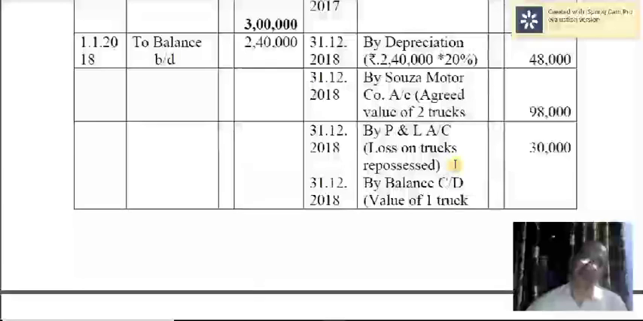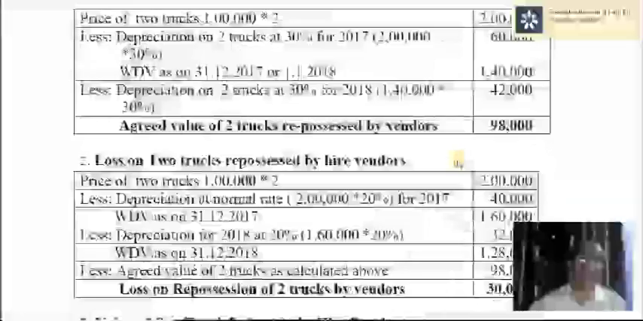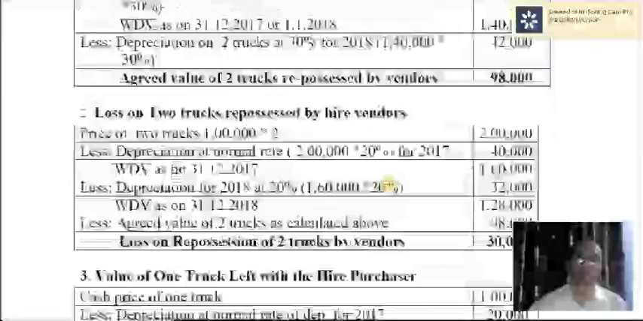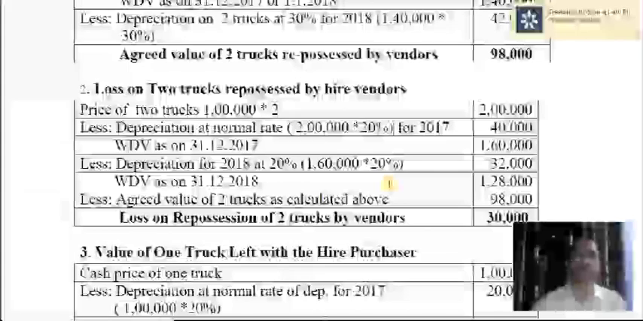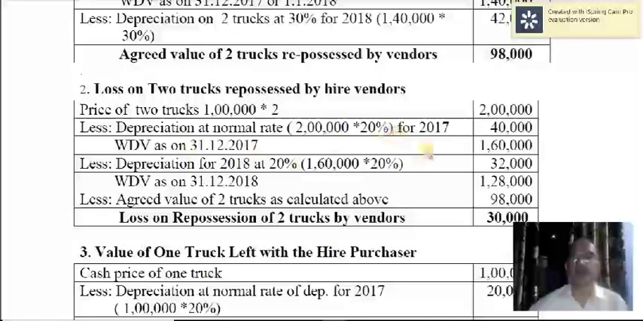So this can also be calculated in a different way. Instead of calculating the balancing figure, you can calculate it separately by providing a working note. It's not necessary that you go for this calculation. The balancing figure you arrive at automatically, and therefore you can get the value. But you can go for a recheck.